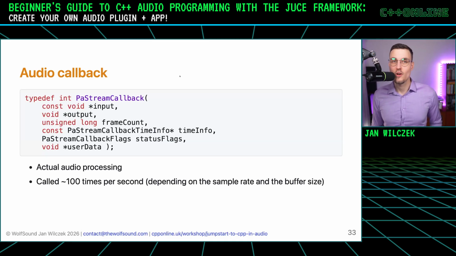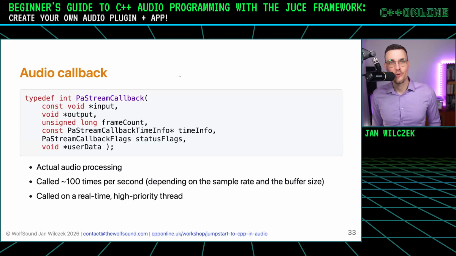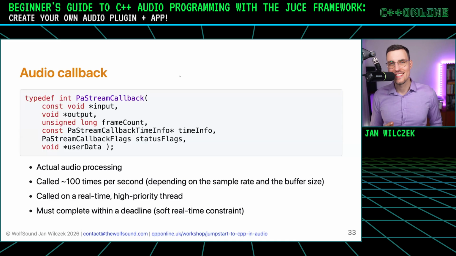And the audio device will call it many times per second because we said that these buffers are quite short most of the time. And moreover, it is required that this callback is called on a real-time high-priority thread called the audio thread. So the audio device will call the audio callback on a high-priority thread, but it also in return requires that the audio callback returns within a prescribed deadline.